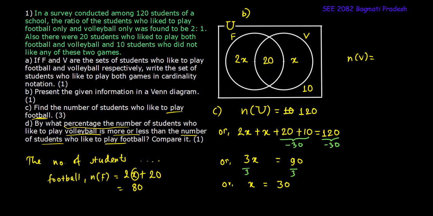So it's x plus 20. Let me get that done in the next page. This is for sub question D. The number of students who like to play volleyball would be x added with 20, and the value of x that we obtained is 30, plus 20, that's 50.